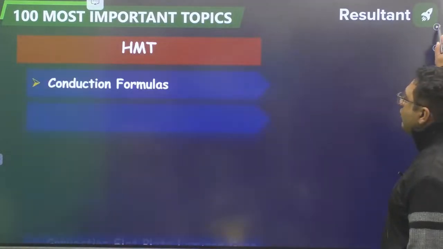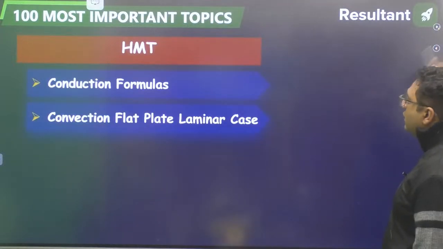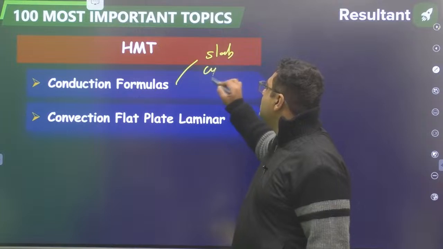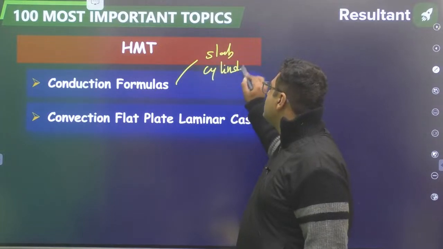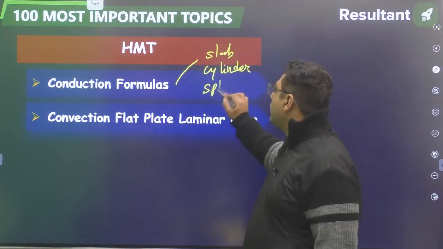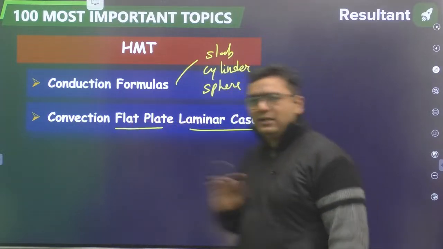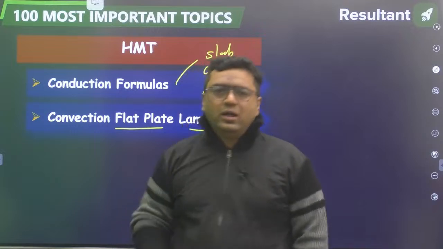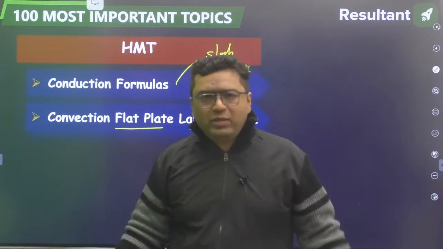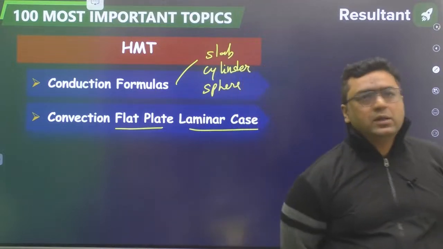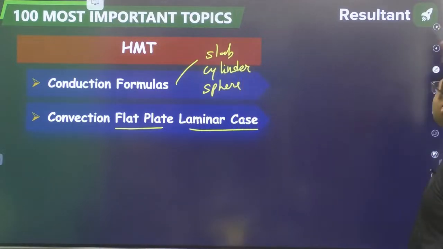Then my dear, we are going to have conduction formulas for slab, cylinder and sphere. That you have to remember, questions are coming every year. We cannot leave it. And for convection, you can go for the flat plate laminar case only, because in convection it is not easy to remember all the formulas. So go for that case which is coming the majority of the time. Okay. So we have completed heat and mass transfer.